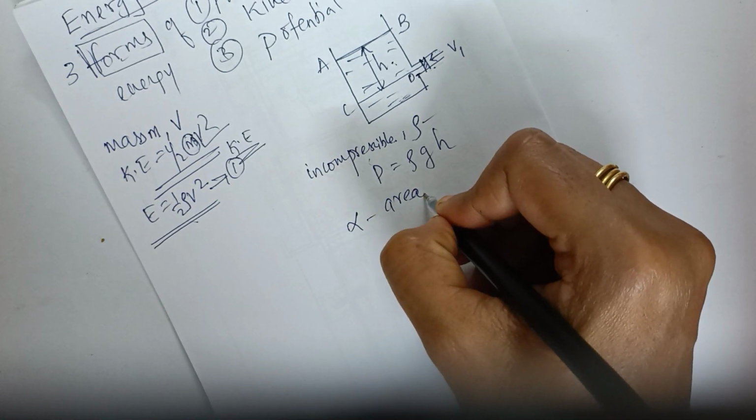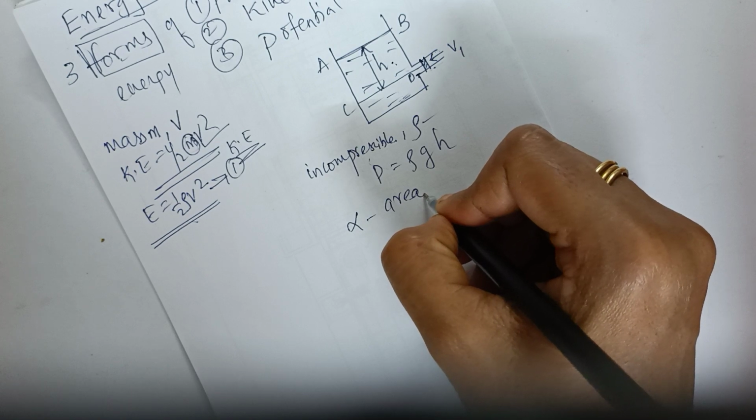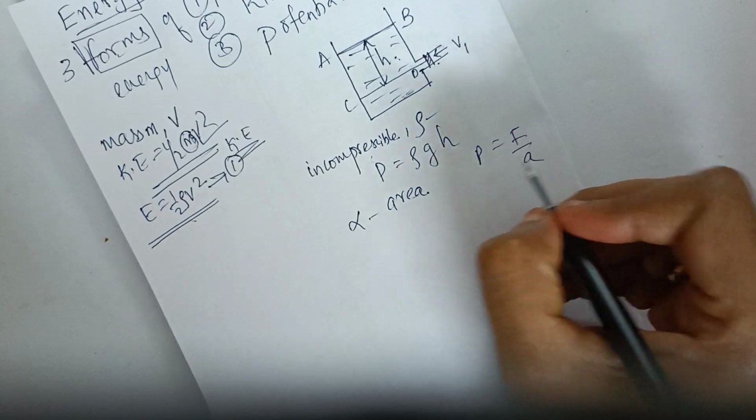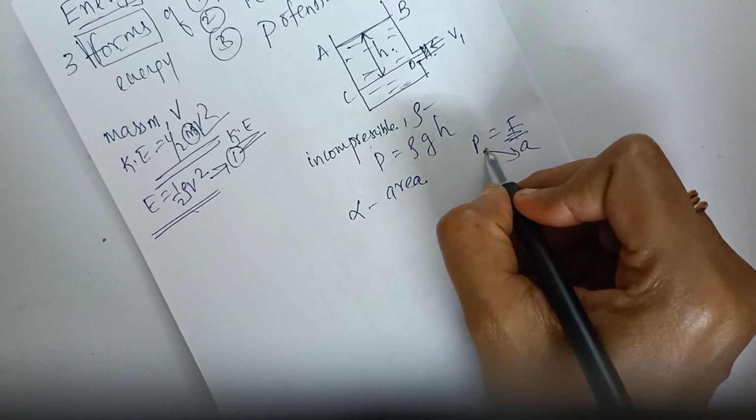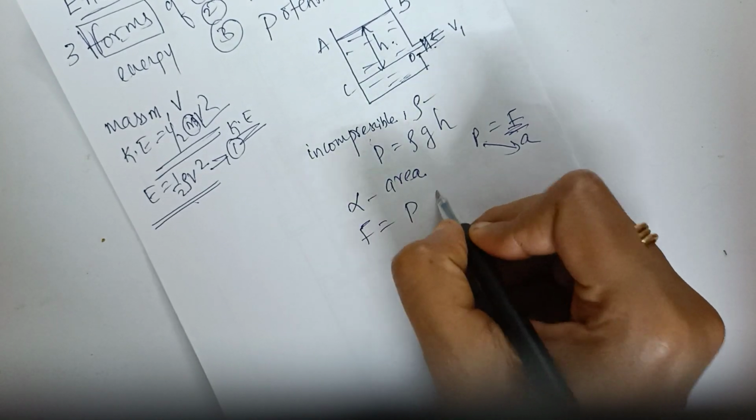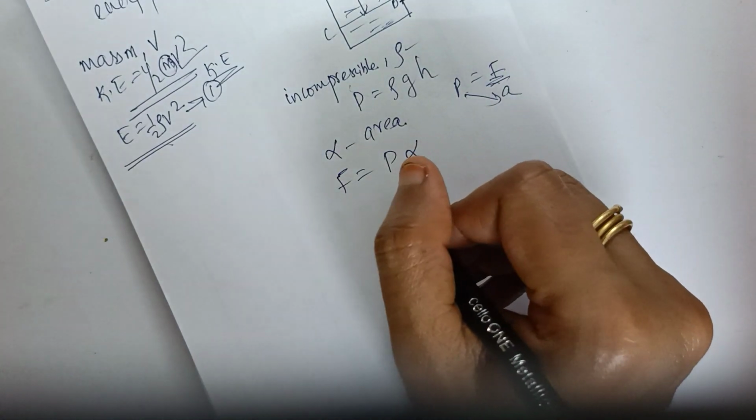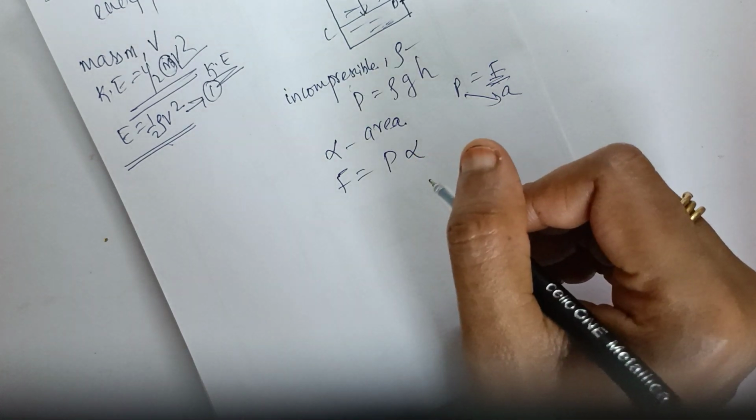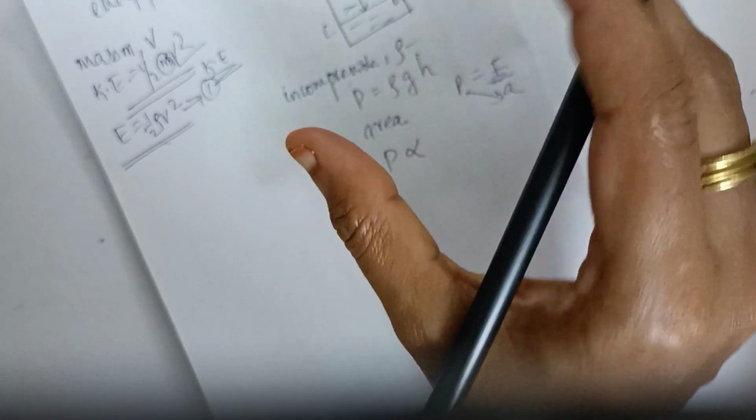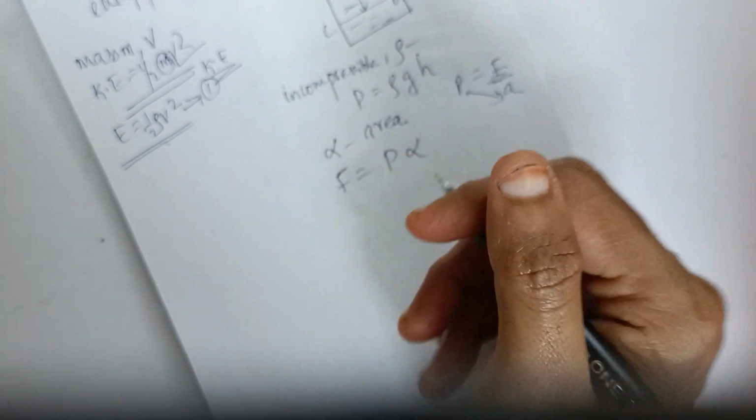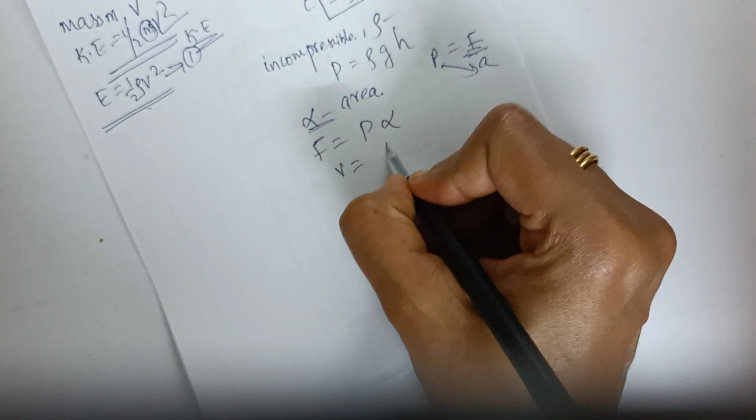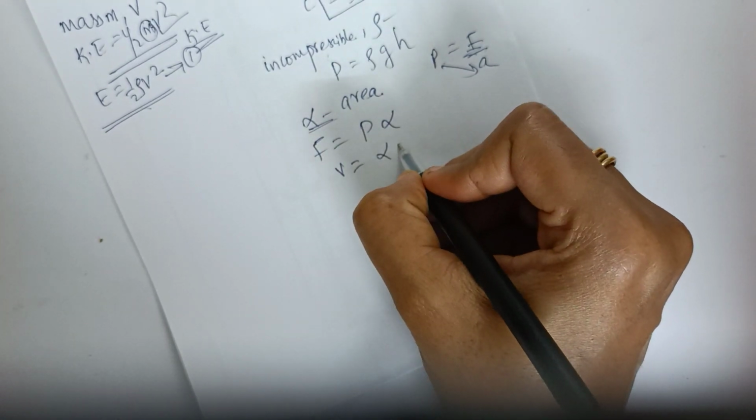We know pressure is equal to force by unit area. Isn't that pressure? Okay, so what is force? Pressure into area. So the force on the piston will be equal to pressure into area, where alpha is the cross sectional area. Now if the piston is pushed inwards through a small distance x, we are pushing this piston down a small distance x. Then what happens? We know if alpha is the area, then volume is 3-dimensional, L into B, alpha into x.